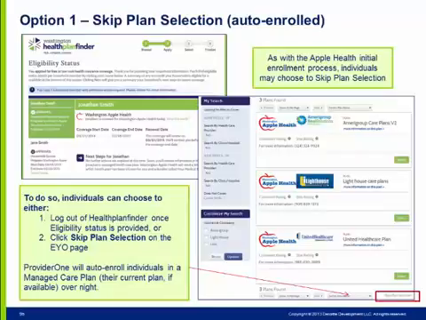Also, if an individual skips plan selection and the same plan they were enrolled in is still available, they will remain enrolled in that plan. If the same plan is no longer available, a new managed care plan will be assigned overnight. Members who have been added and had no previous enrollment are automatically enrolled in the same plan that the other household members were enrolled in before the change report or renewal was submitted.